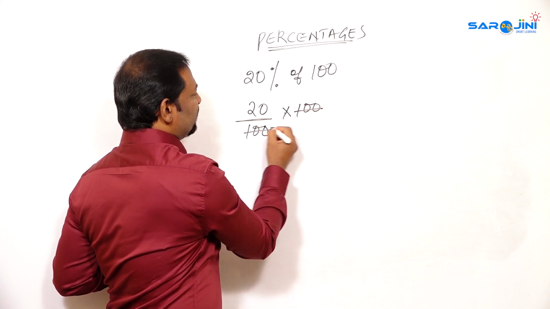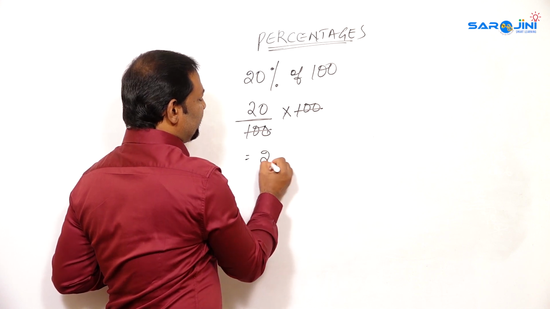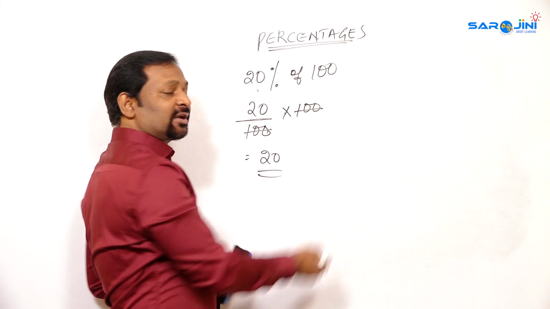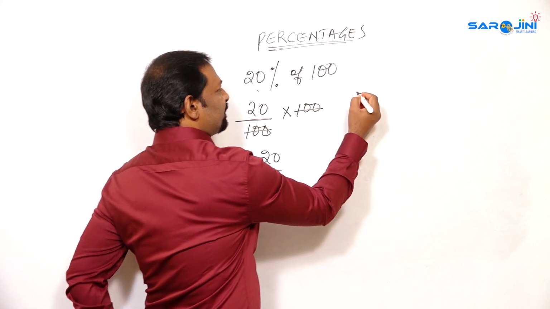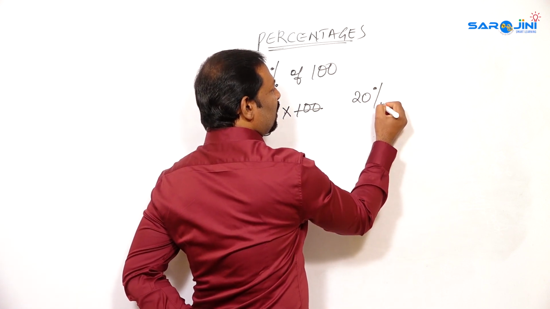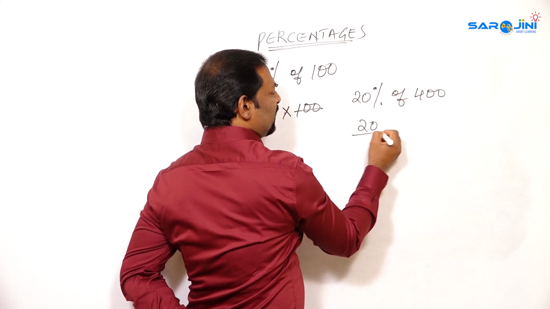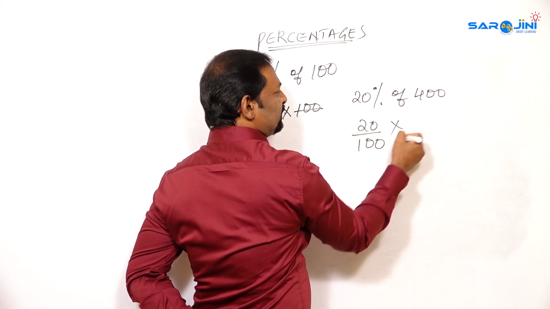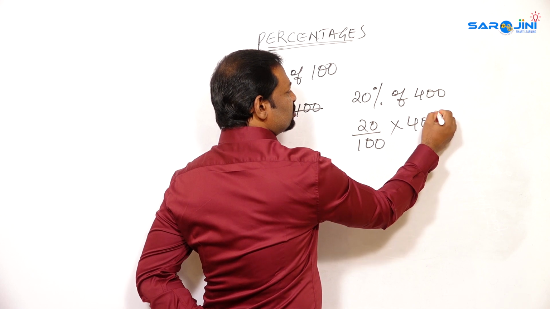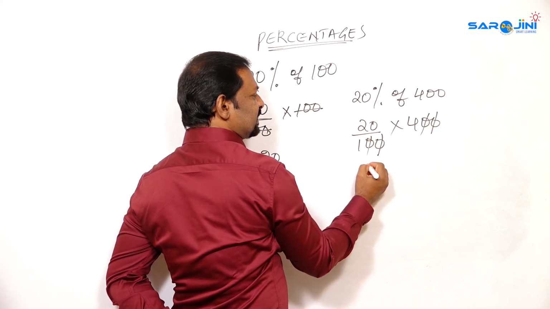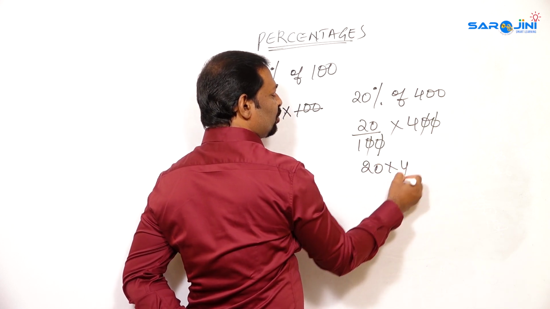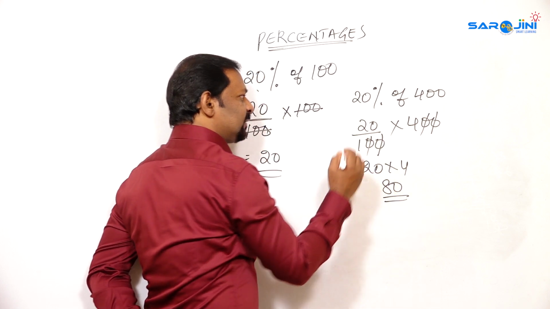So 100 will get cancelled, which is equal to 20. So 20% of 100 is 20. Suppose I take 20% of 400. So 20 by 100 is multiplied by 400. The zeros get cancelled. You are left with 20 into 4, which is equal to 80.